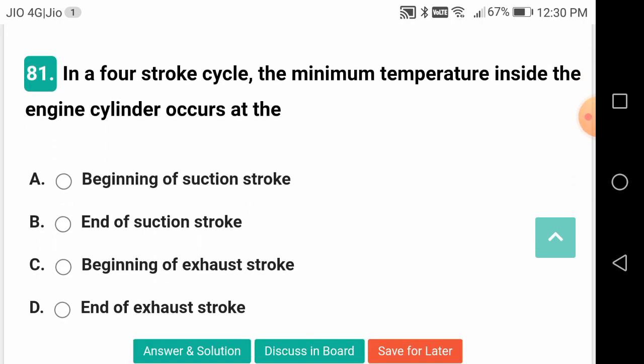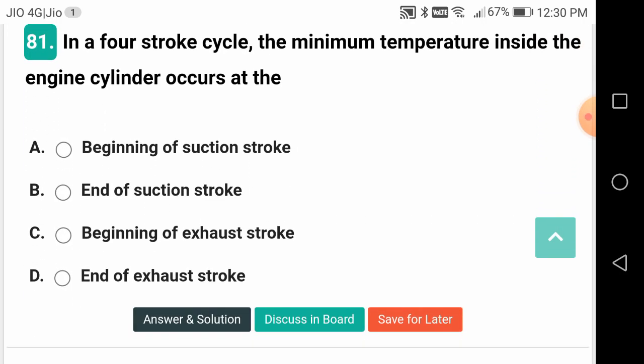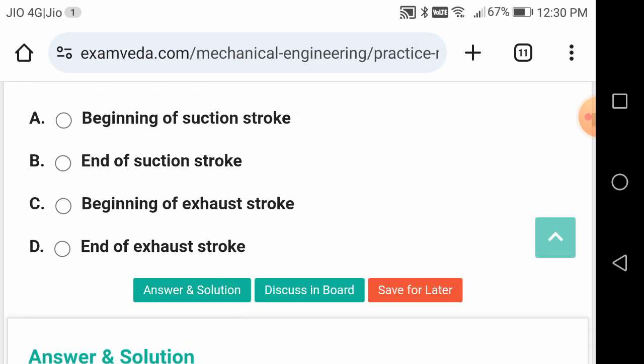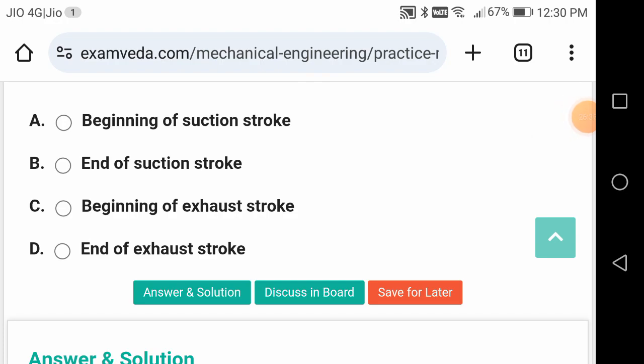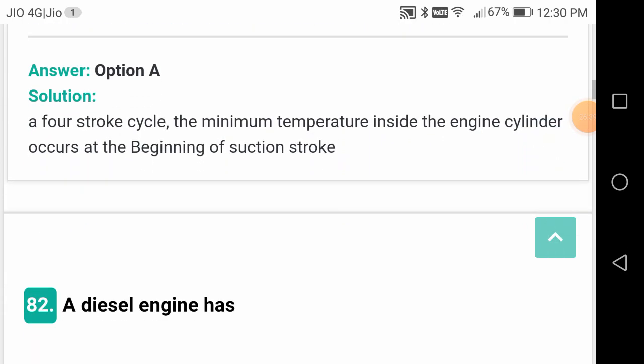In a 4-stroke cycle, the minimum temperature inside the engine cylinder occurs at where? It is the beginning of the suction stroke. It is almost the temperature of the surrounding air, atmospheric air.